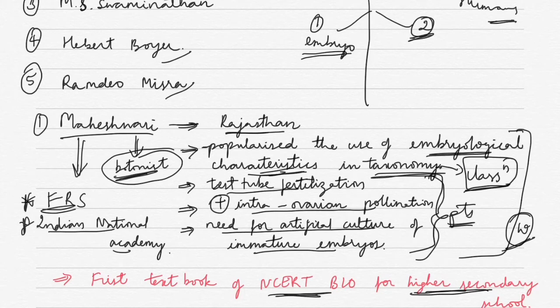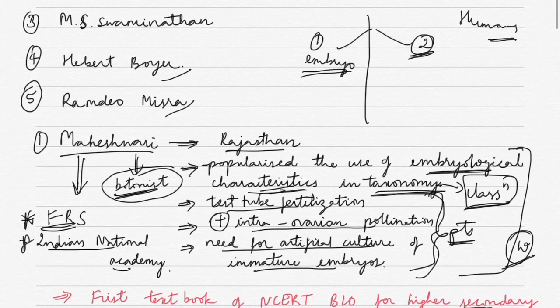Suppose we take humans into the picture. We humans have male and female gametes. If there are infertile couples, we take the sperm and the ovum and fuse both of them in the lab, in vitro, and then we keep the zygote. The zygote becomes an embryo. When it reaches the 6-celled stage, that is when the embryo is put back in the uterus.